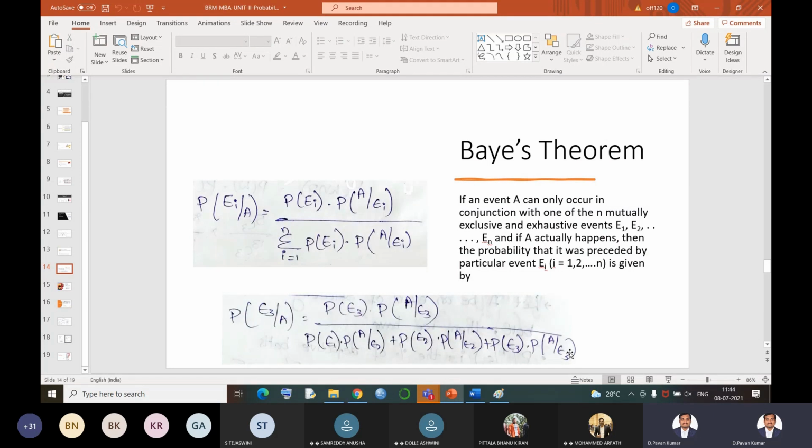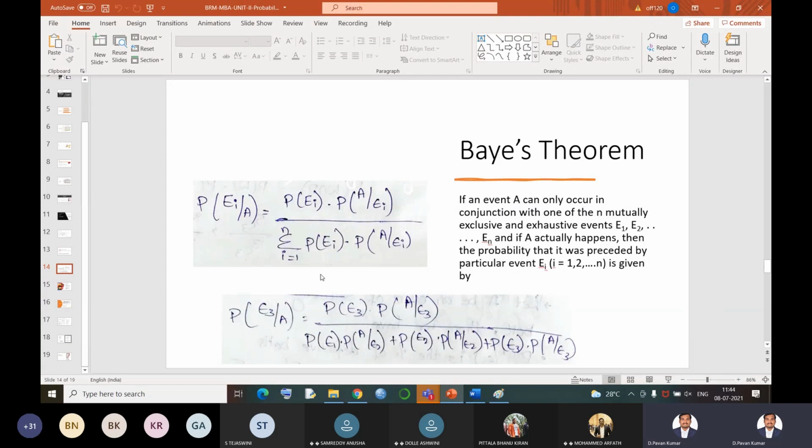Now, favorable number of cases means what? Out of the exhaustive cases, only one of the events will be our favorable case. Now we have 3 bags in the denominator, out of which I am asking what is the probability that it is from the third bag. So out of these 3, our third part will be our numerator. See the generalized formula: numerator and denominator are the same, but in the denominator we have the summation.